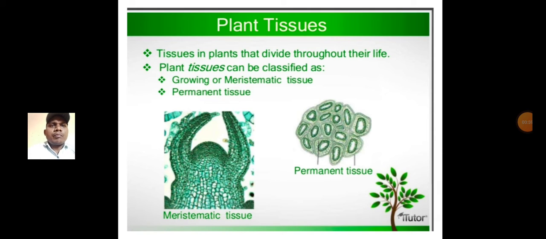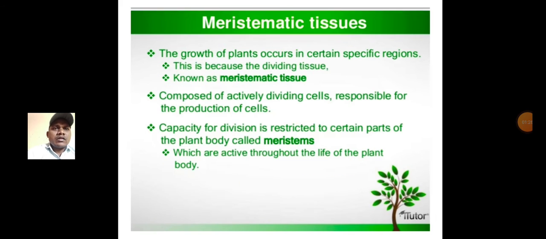Next, let's go with plant tissues. These are tissues in plants that divide throughout their life. Plant tissues can be classified as growing or meristematic tissues, and permanent tissues. Next, we go with meristematic tissues. Meristematic tissue is nothing but cambium.